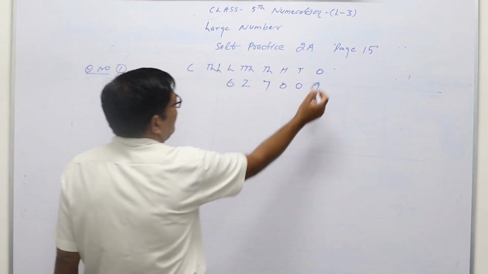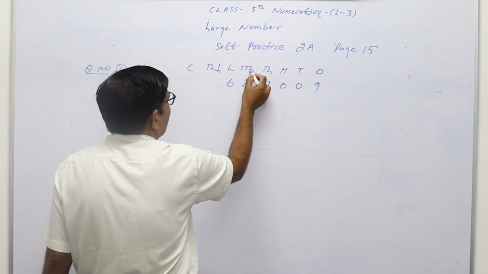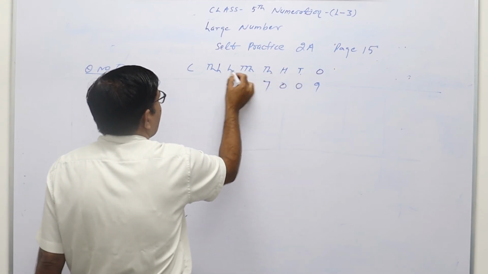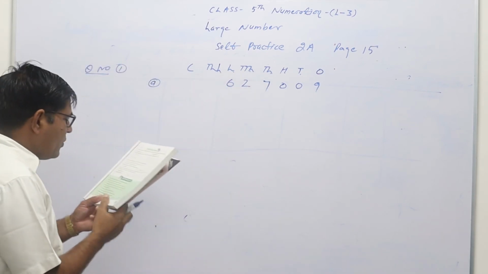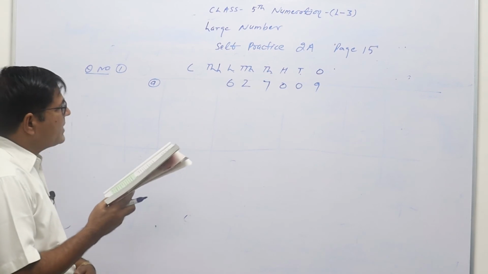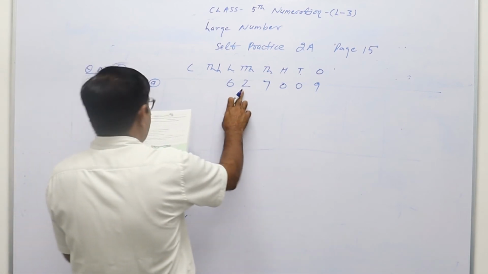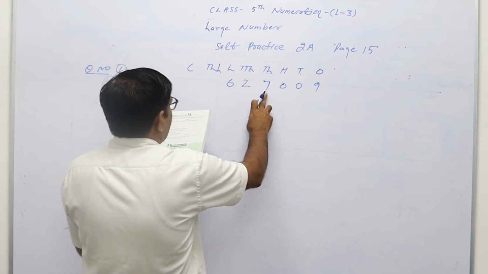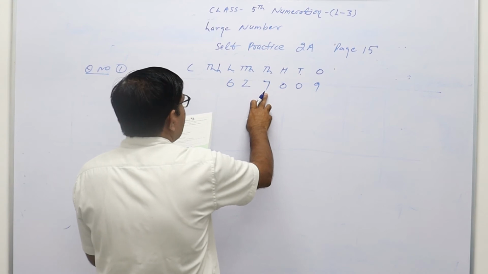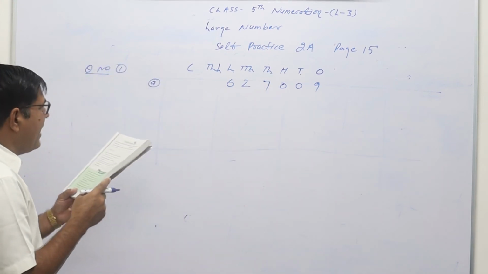Now you can count ones, tens, hundreds, thousands, ten thousands, lakh, ten lakh, and then crore. So 62 lakh 7,009. So this is the first number.